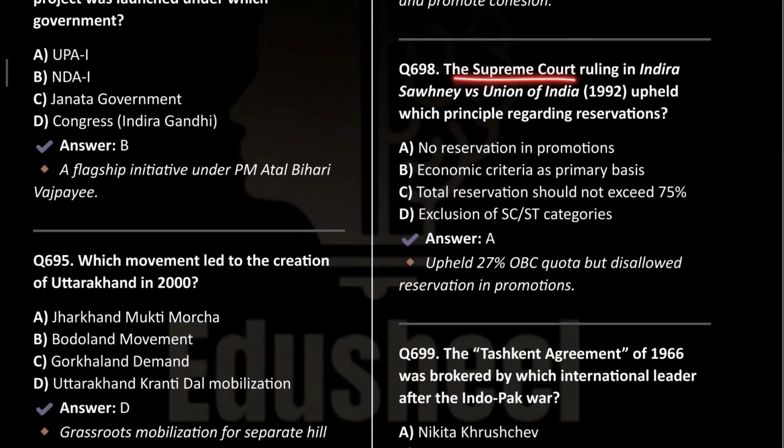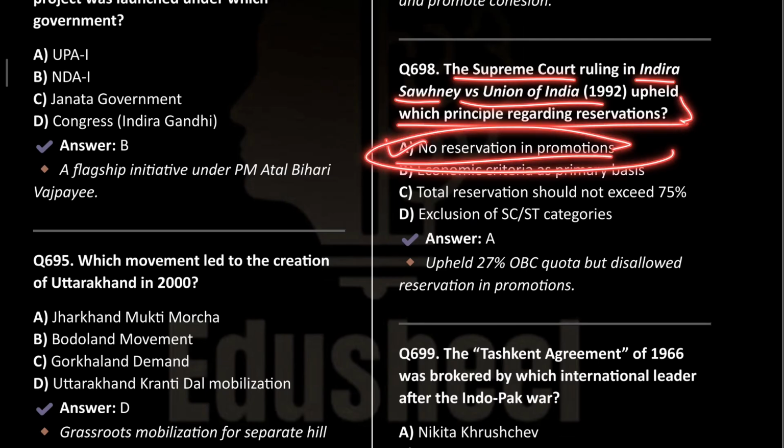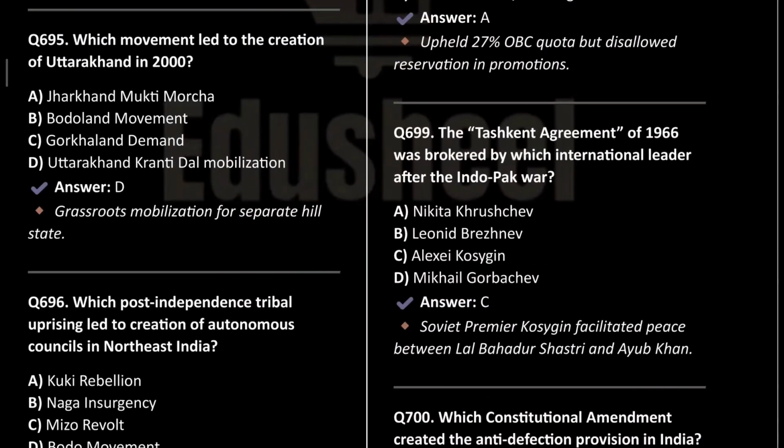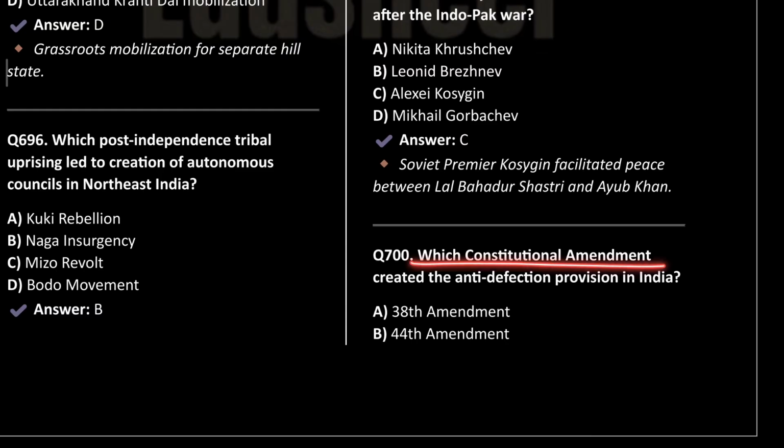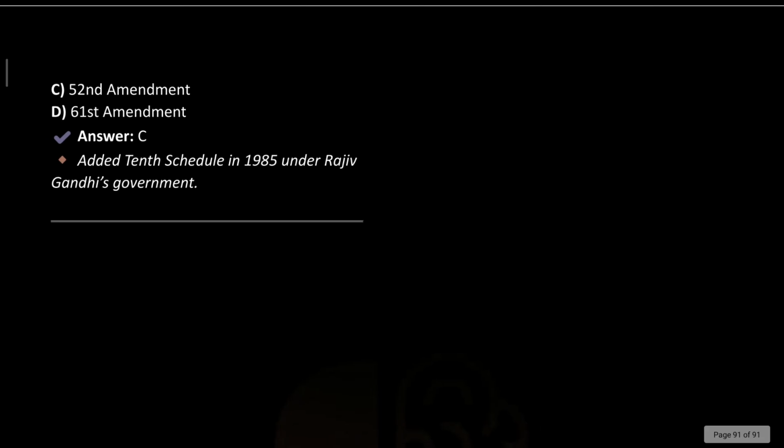The Supreme Court ruling in the Indira Sahni versus Union of India upheld which principle regarding reservation? It was no reservation in promotions. Tashkent Agreement 1966 was brokered by which international leader after the Indo-Pak War? Alexei Kosygin. Which Constitutional Amendment Act created the anti-defection provision? So it was the 52nd Amendment Act of the year 1985.